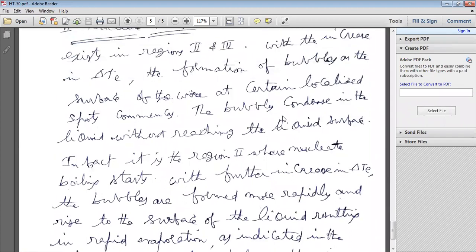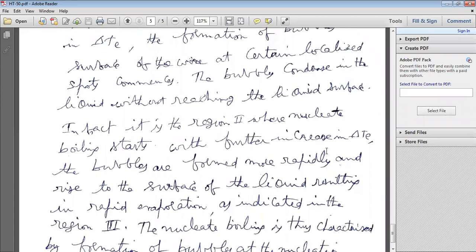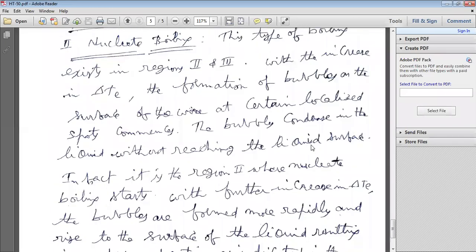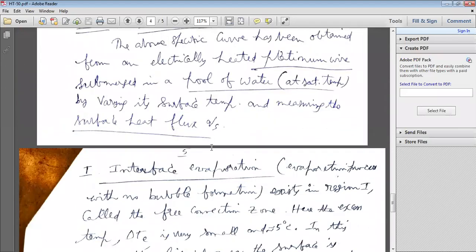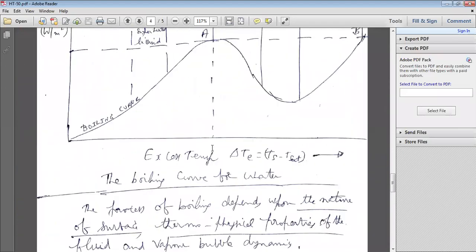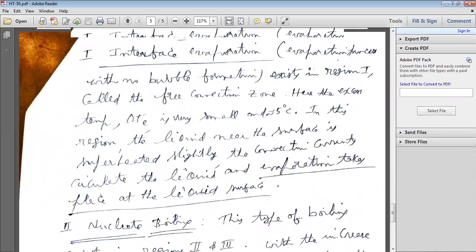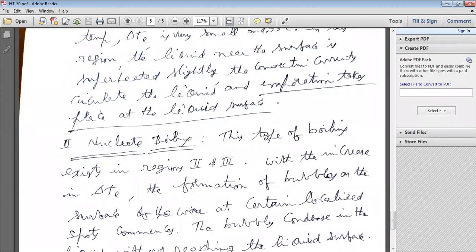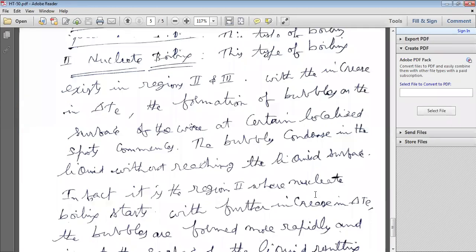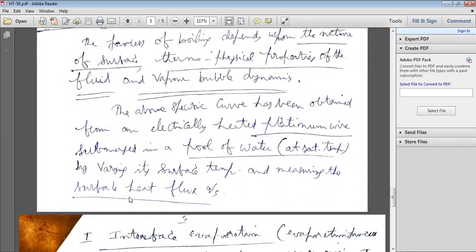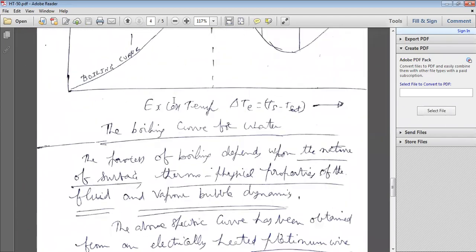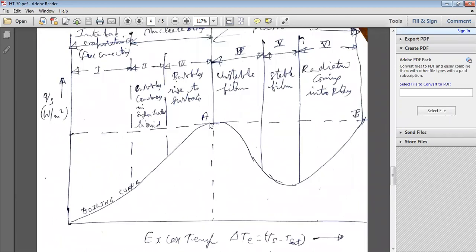With further increase of the excess temperature, delta T E, the bubbles are formed more rapidly and rise to the surface of the liquid, resulting in rapid evaporation, as indicated in region 3.